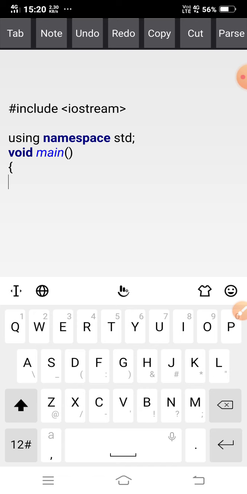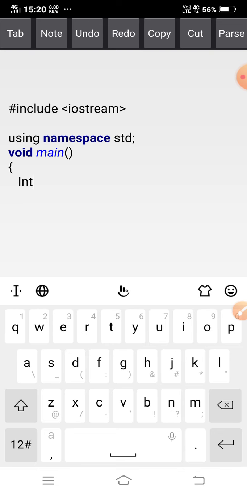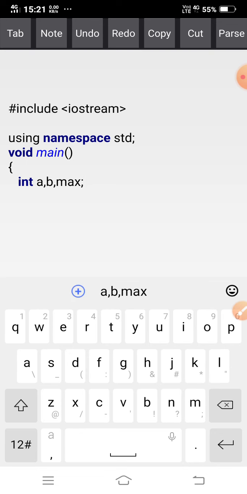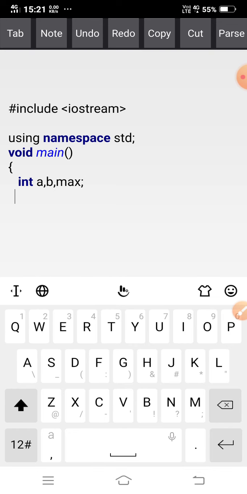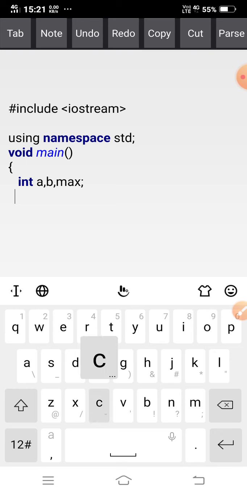For this I have to take variables. First, integer a, b, and another variable max for storing the result, then semicolon. These are my variables, and they are of integer type. The next line is cout.